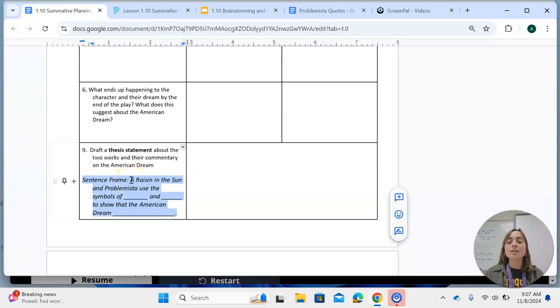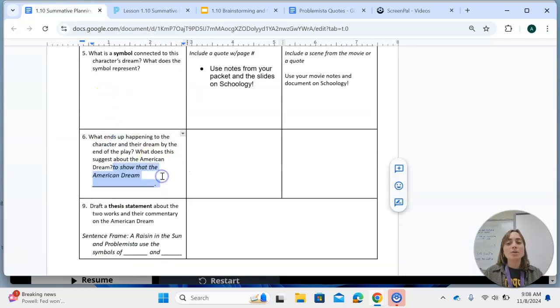So all of our thesis statements are going to include the title, A Raisin in the Sun, and Problemista. And then they're going to list the 2 symbols that you've chosen. So use the symbol of, list the symbol from A Raisin in the Sun, and then list the symbol from Problemista. Then you'll write, to show that the American dream, fill in the blank. So what are these 2 works, the play and the movie, what are they saying about the American dream? That's really going to go back to what you wrote about in question number 6.